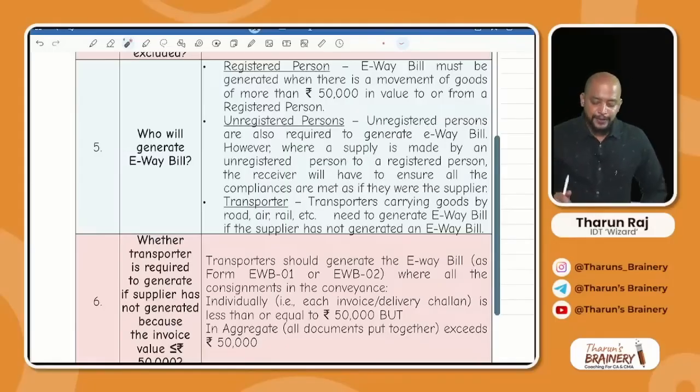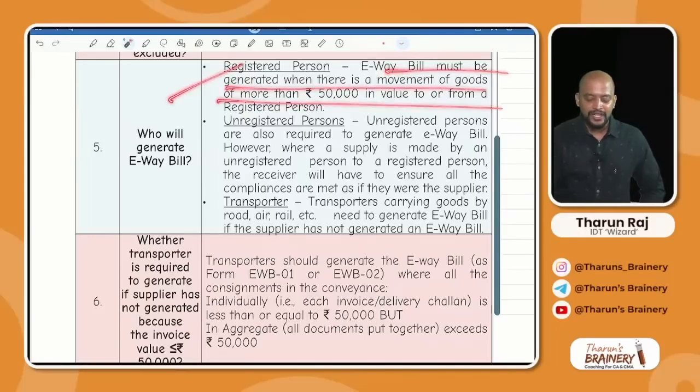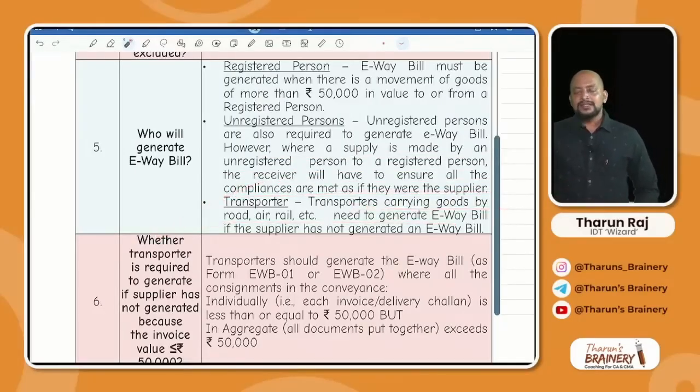Is it clear? So a registered person must generate an e-way bill when there is a movement of goods of more than 50,000. Unregistered persons are also required to generate e-way bill. However, when the supply is made by an unregistered person to a registered person, the receiver will have to ensure all compliances are met. Transporter carrying goods by road or air. Now, suppose the transporter doesn't know how to generate e-way bill, either seller or buyer, by enrolling as a citizen of India, can generate the e-way bill. That point is also there, but the e-way bill should be generated.